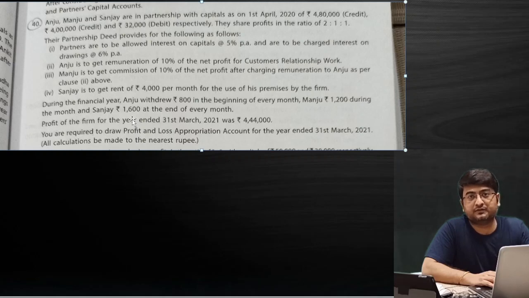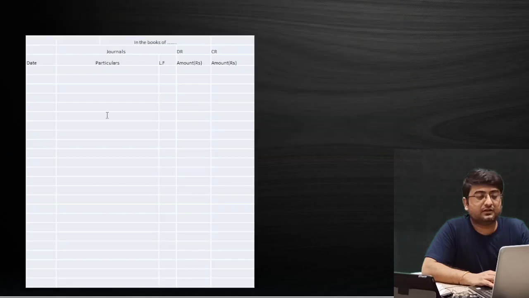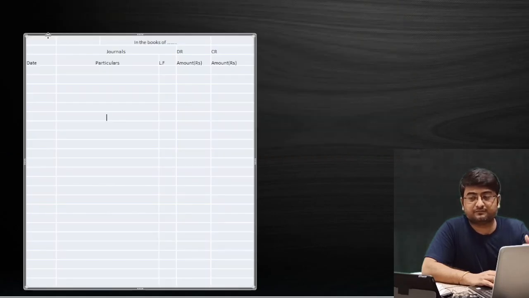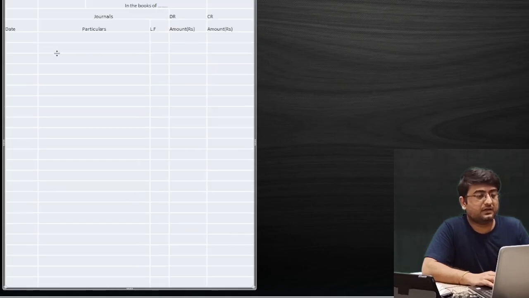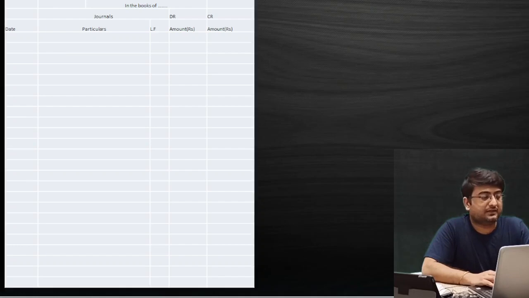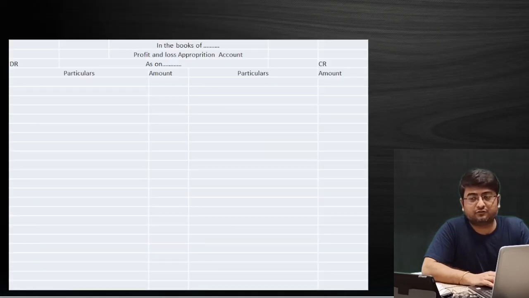In this simple question we have to prepare the PL appropriation account only, but for understanding purposes, we will pass journal entries in the format I have already drawn on the screen. Let me make it bigger so that you can see. We also prepare the PL appropriation account that we have been asked to prepare.